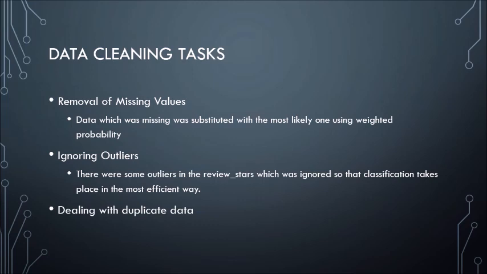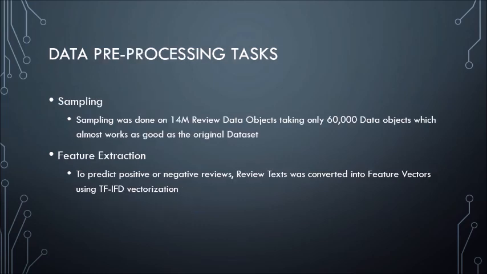We also had some outliers in the review stars column, where our review stars are only from 1 to 5, but some values were abnormal and more than 5. So we had to check for them, and we used some techniques by which we gave them the most appropriate values of the review stars. There was also some duplicate data, like some rows which were repeating again and again in the dataset and were exactly the same. So we just removed all the duplicate data.